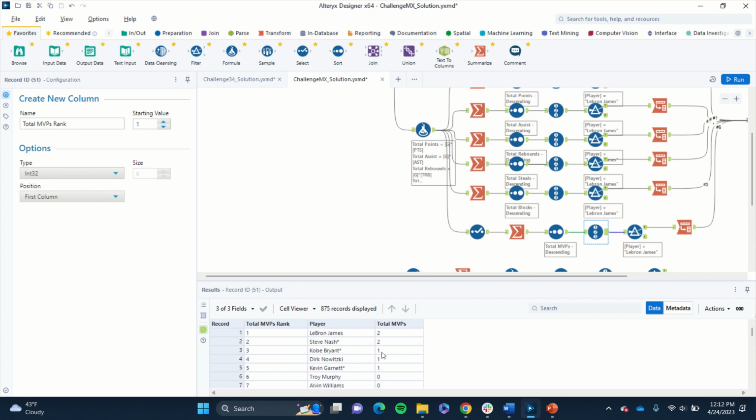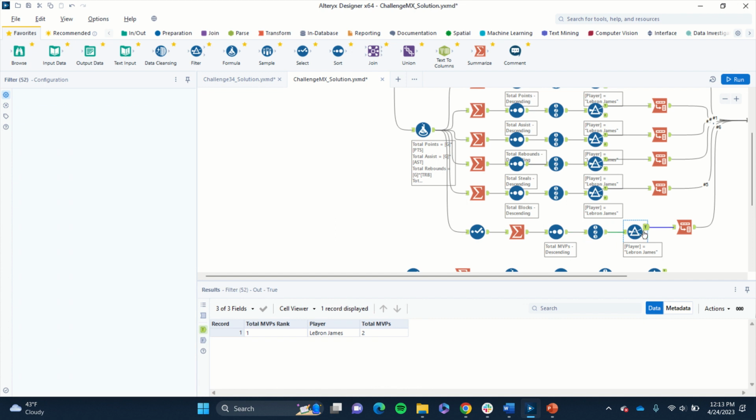They both won 2 MVPs during this 7 season time period. Other players that won MVPs are Kobe, Dirk, and Kevin Garnett. And again, we're just going to filter it based on LeBron James. So he's number one in this area as well.